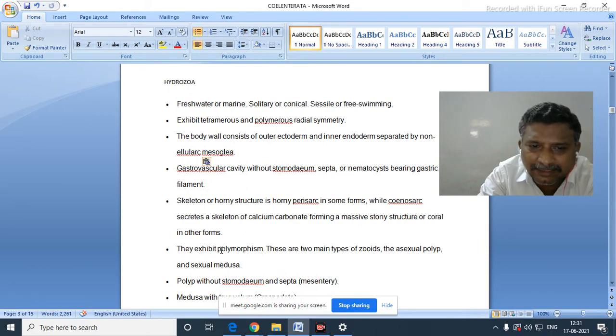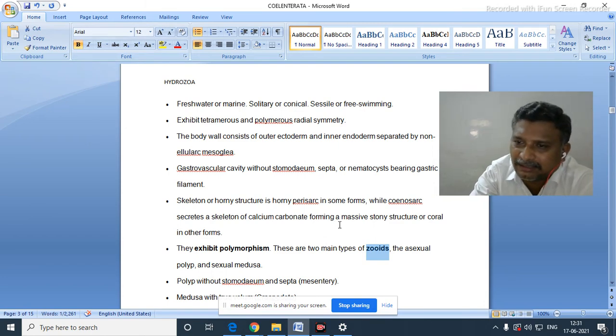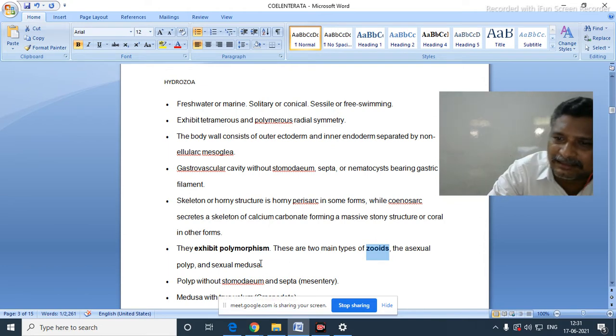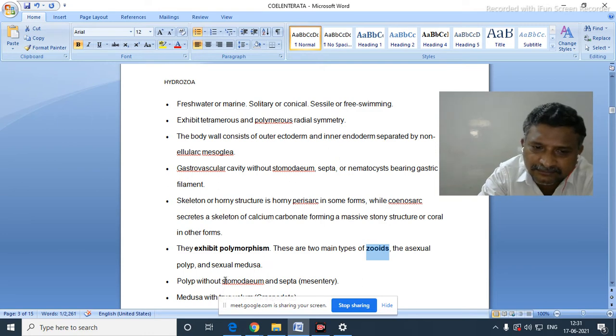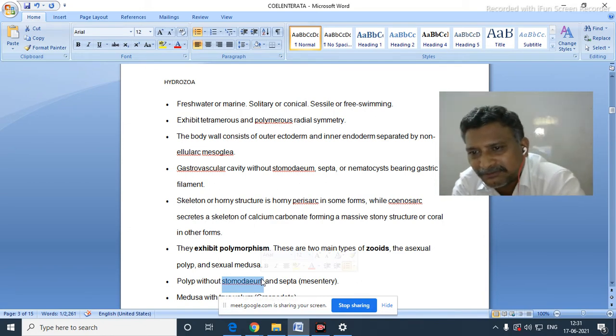Now they exhibit which one? Polymorphism. The polymorphism character is also exhibited by them, because they have different individuals. Those different individuals are called zoids. Mostly the sexual one is a medusa, the asexual one is a polyp. Yes, polyp is without stomodium. Means in hydrozoa, both polyp and medusa forms are available.